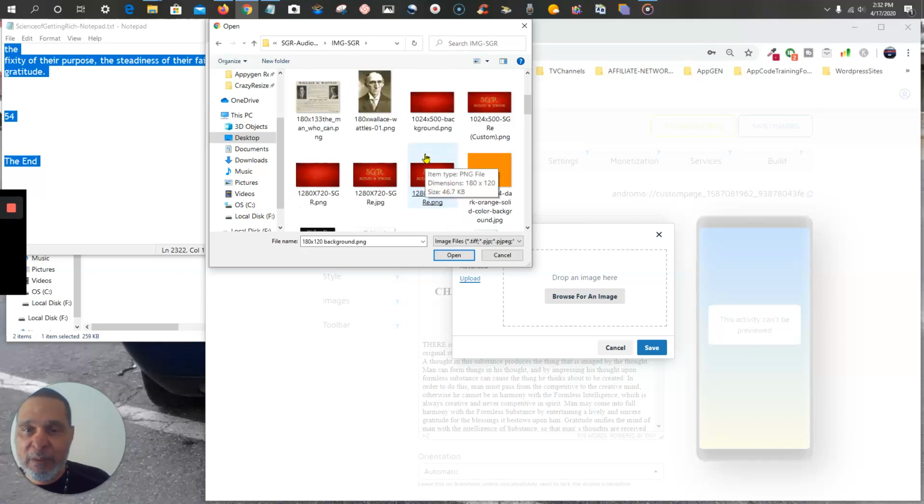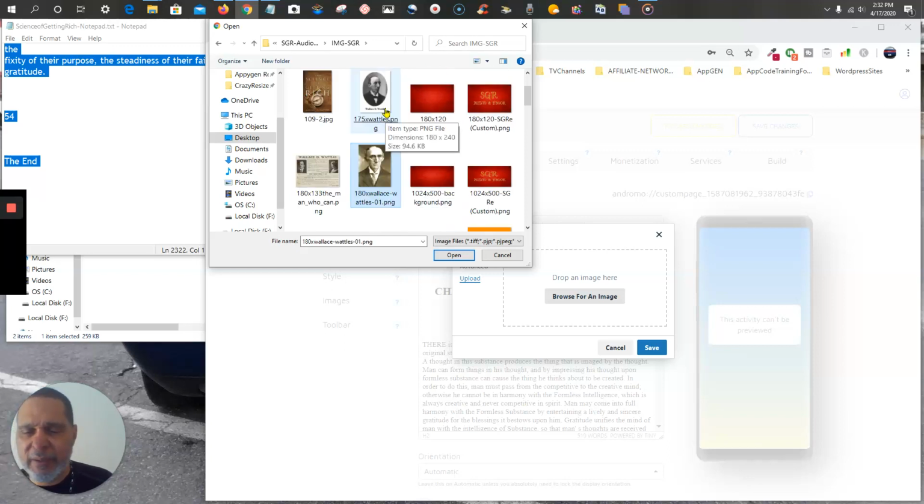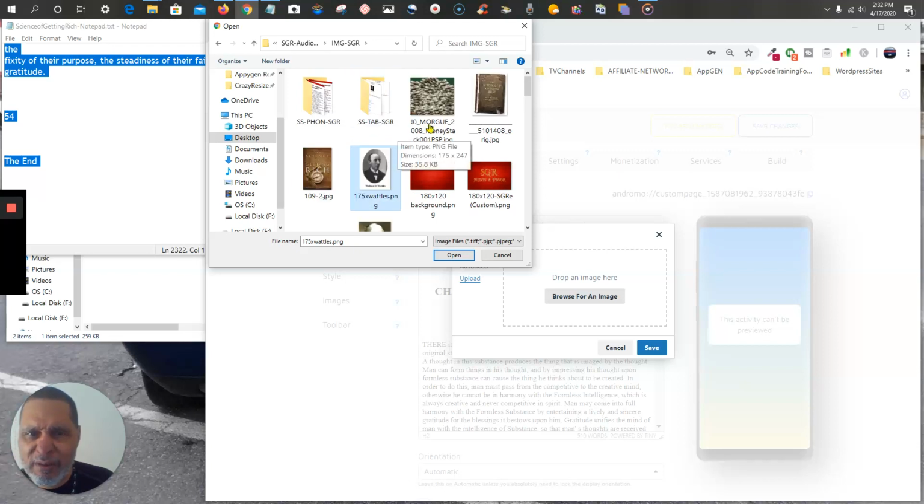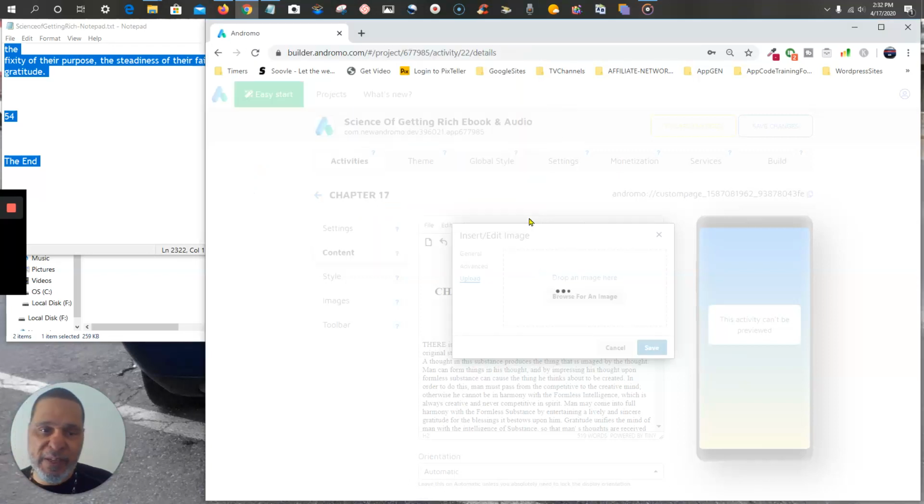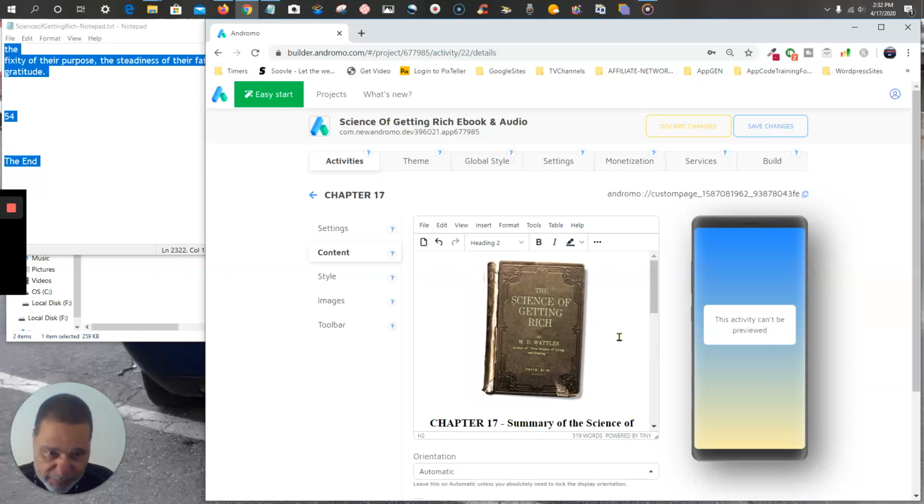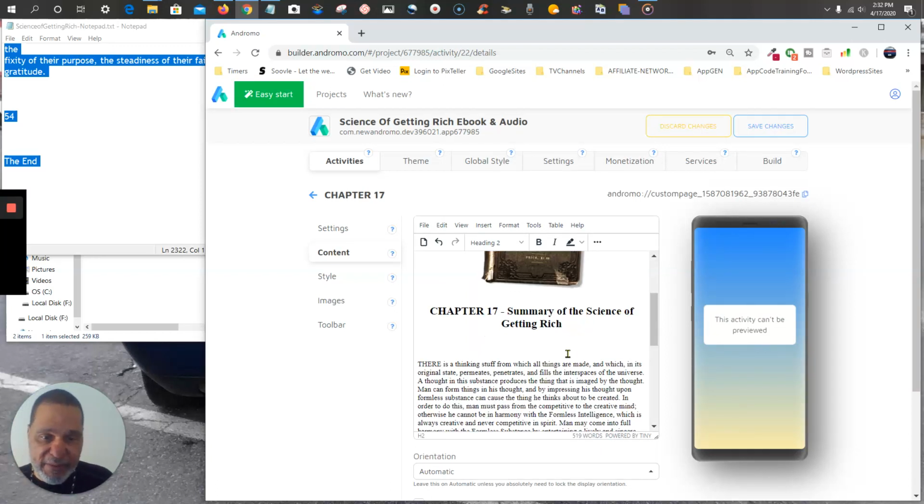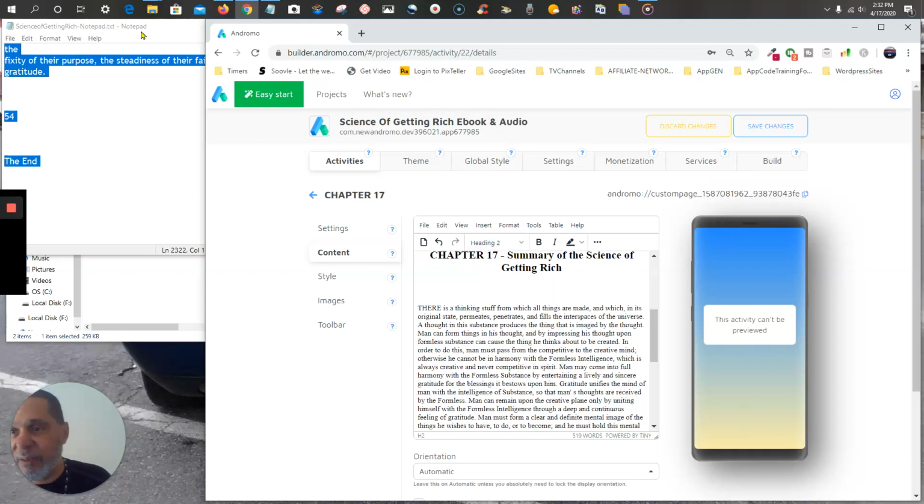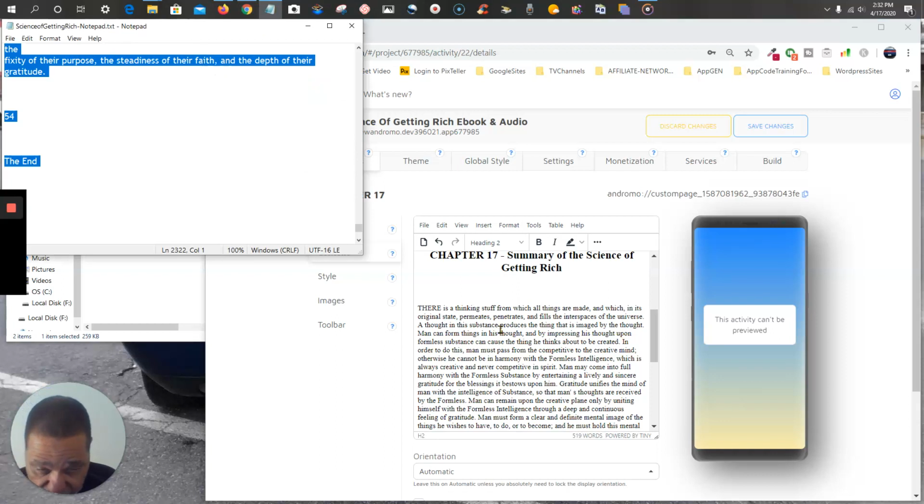Let's see, that's Napoleon right there. I mean, not Napoleon. Wallace. Wally D. Put that there. And you can resize the image, of course. But let's see how big it is. Okay. Leave that as the summary. Something like that. And then, of course, indent to show you paragraphs.